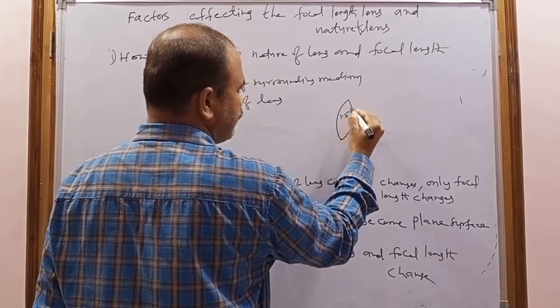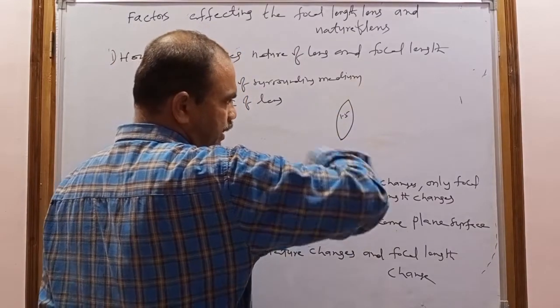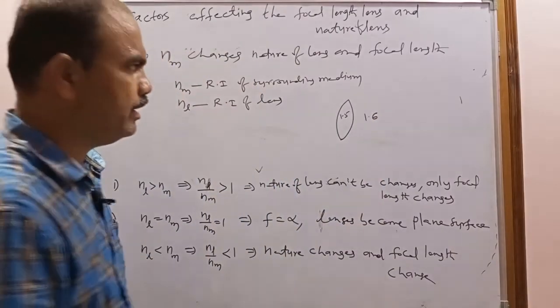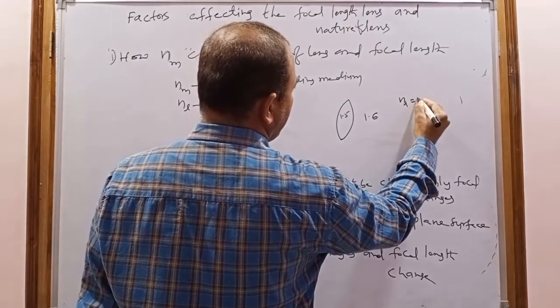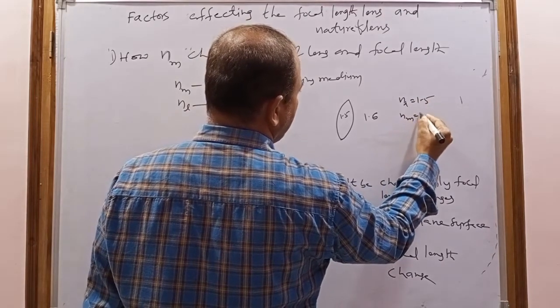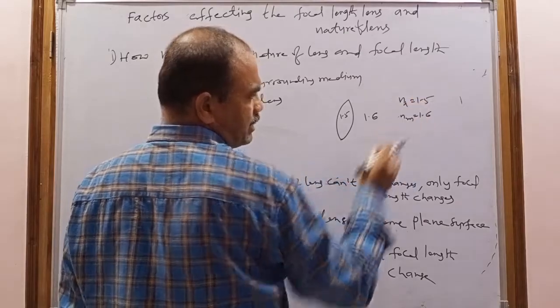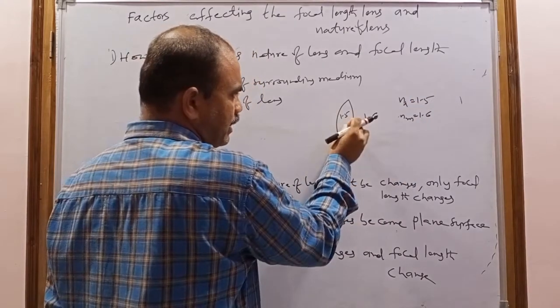Having the refractive index 1.5, now it is kept in a surrounding medium whose refractive index is 1.6. Here n_L is 1.5 and n_m is 1.6, so the surrounding medium's refractive index is more and the lens's refractive index is less. But actually it is a convex lens.